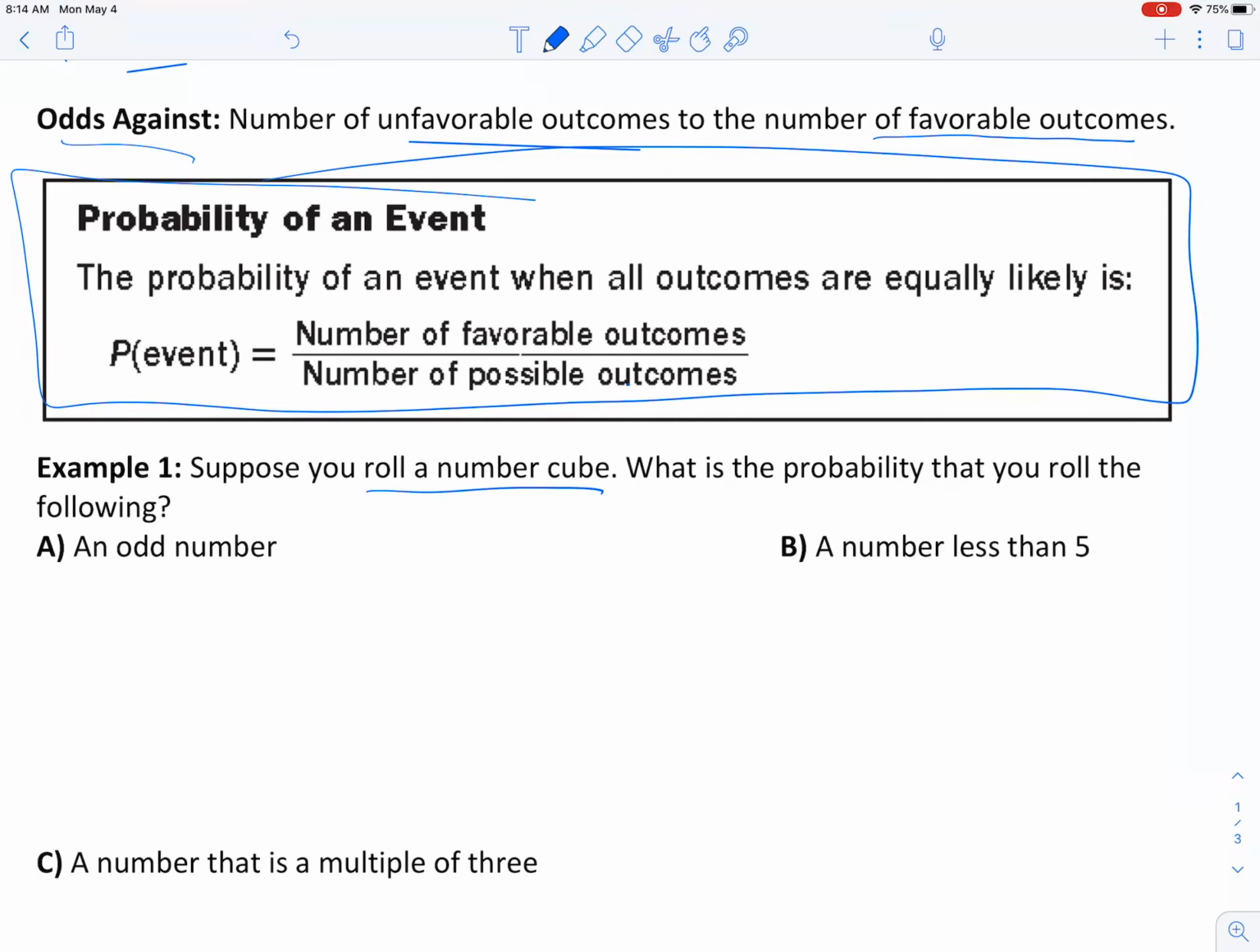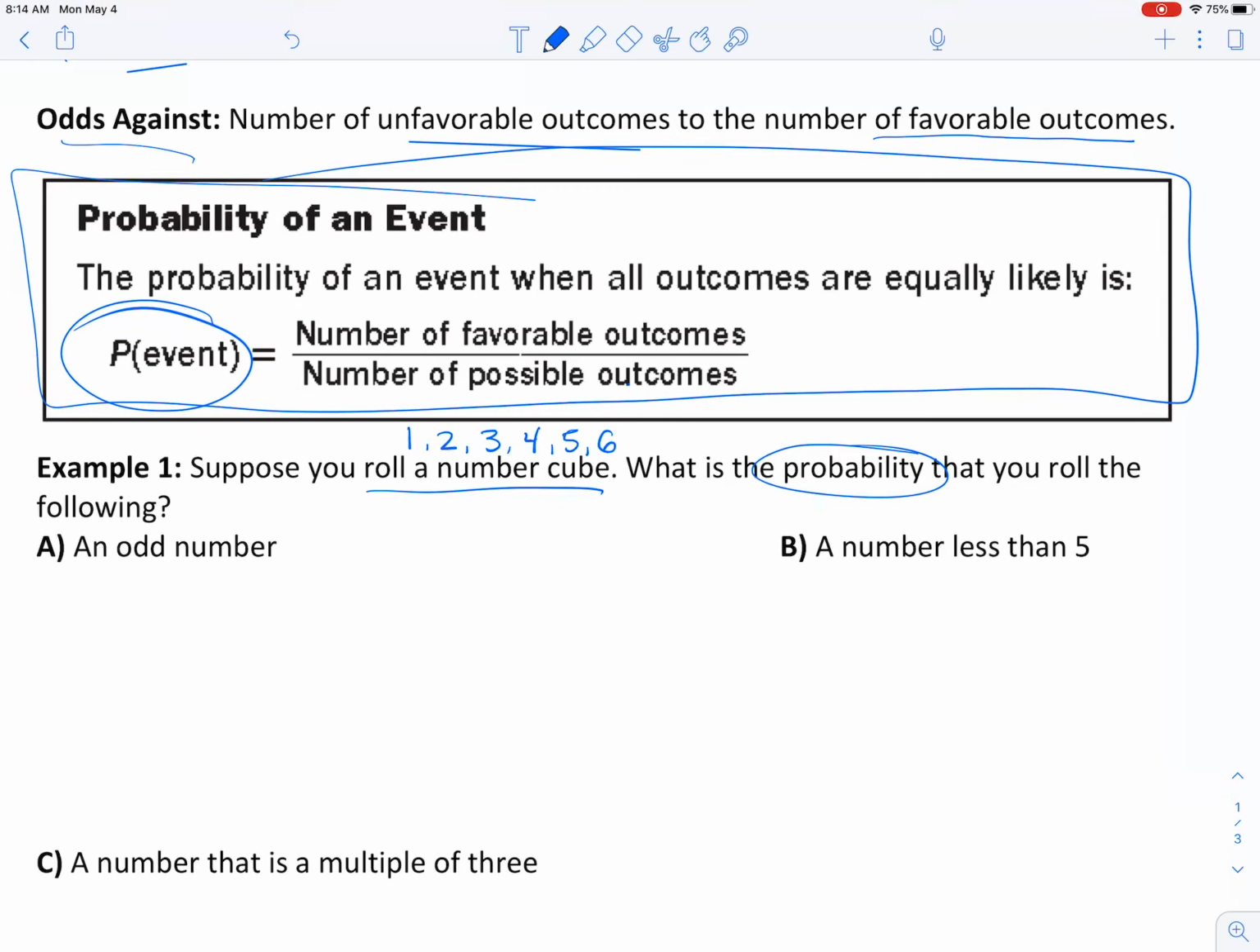Alright, so what does this actually mean? So example 1. Suppose you roll a number cube. What is the probability that you roll the following? So we're finding probability here, so that's where we're going to be using this formula. Now, keep in mind that a number cube includes the numbers 1, 2, 3, 4, 5, and 6, just like a regular die.